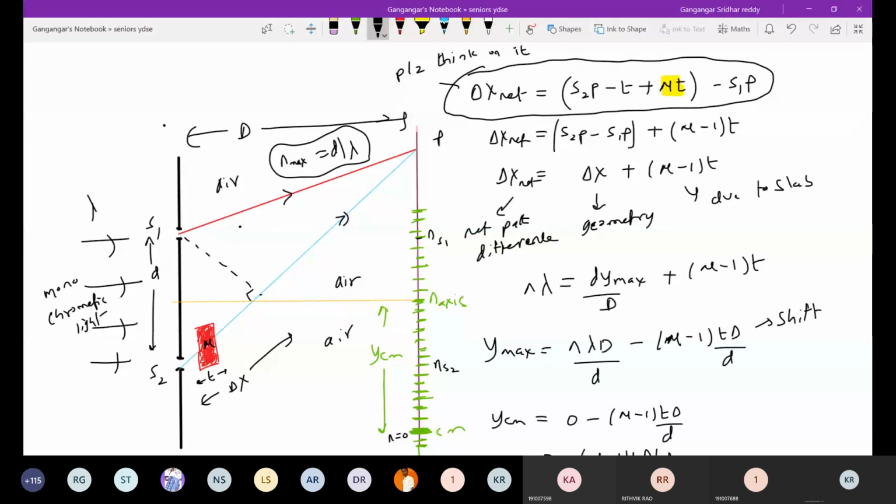Okay, fine. Sir, is the slab placed perpendicular to the light ray? Yes, it will be. The thickness is so small, no?